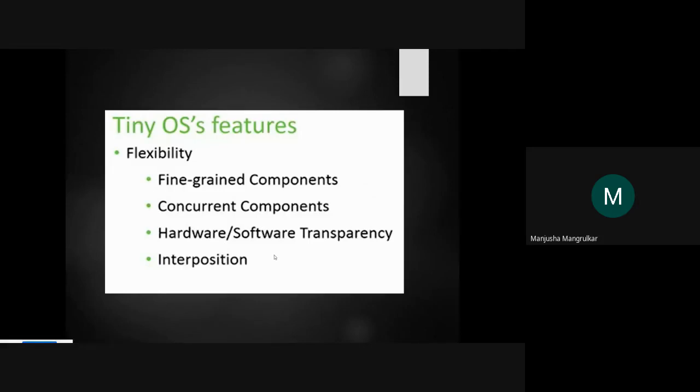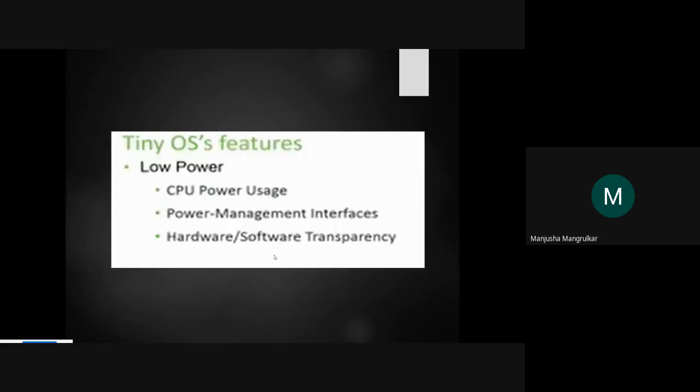Interposition means the hardware and software can share the parts. Nowadays in devices, only 20% is hardware and 80% is software. So that is called software-driven programming or devices.